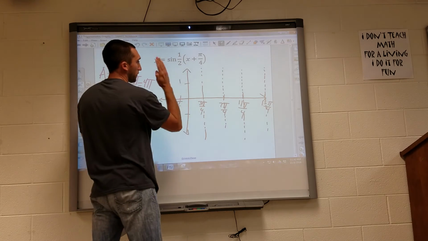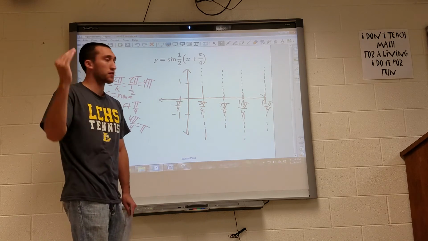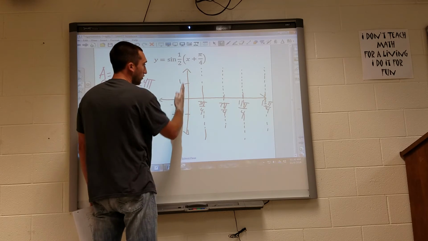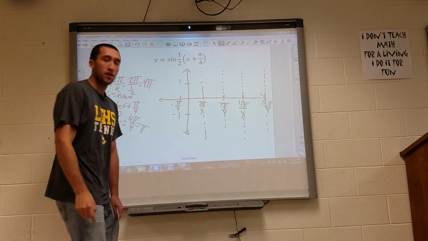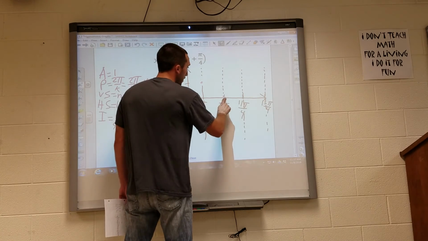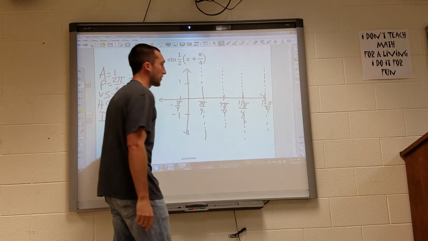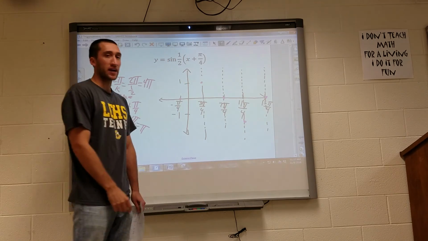So I know at my first interval, doesn't matter what these numbers are, just think about them in terms of intervals. There's 4 intervals. So at my first interval, not on the y-axis anymore, I reach my positive amplitude. My second interval, I'm back on the x-axis. My third interval, now I'm at the negative amplitude. And my fourth interval, I'm back on the x-axis.